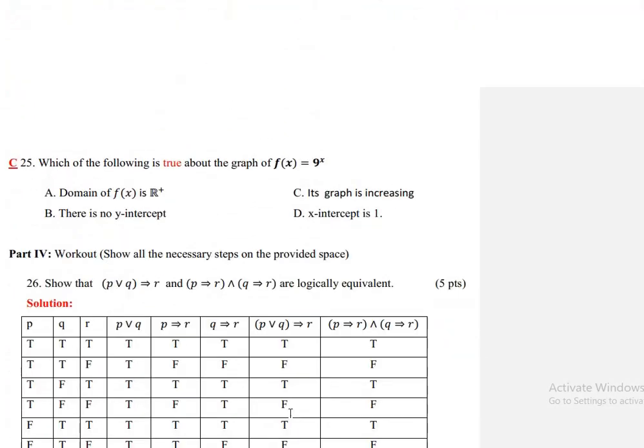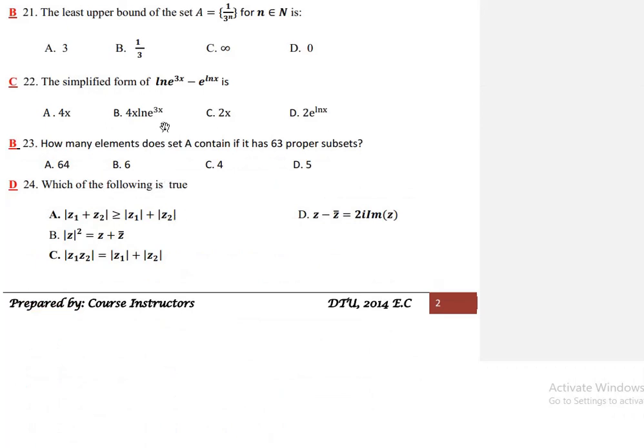4x B, 4x times ln e raised to 3x C, 2x D, 2 times e to the power of ln x. Now, simplifying this: ln of e raised to 3x is 3x times ln e, minus e raised to ln x, which is x. ln e is 1, then 3x times 1 is 3x, minus x, which is 2x. Therefore the solution is C.